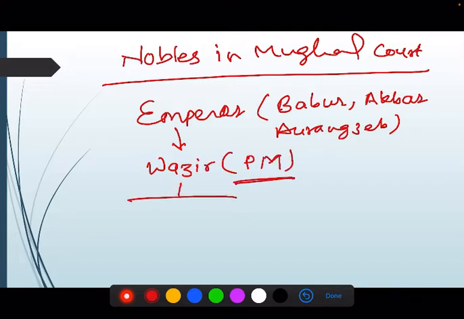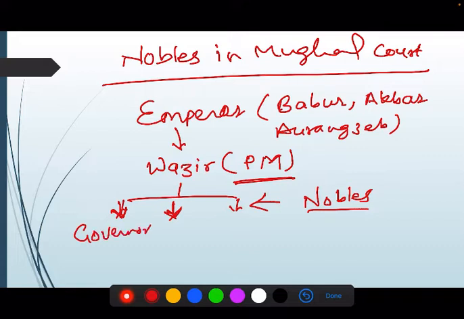And after the wazir, there were influential people known as nobles. They had different responsibilities, like some were governors, ministers, like that. So these were the nobles.